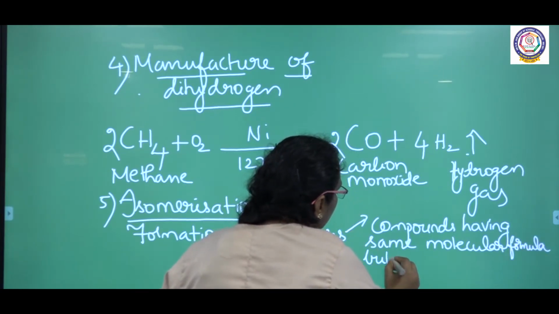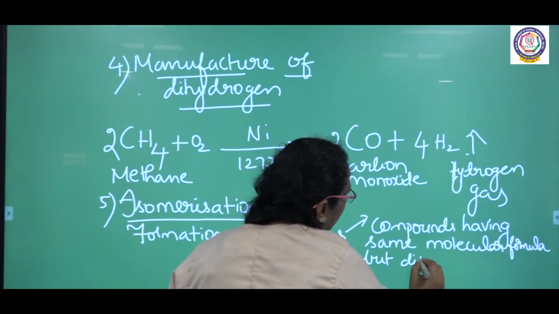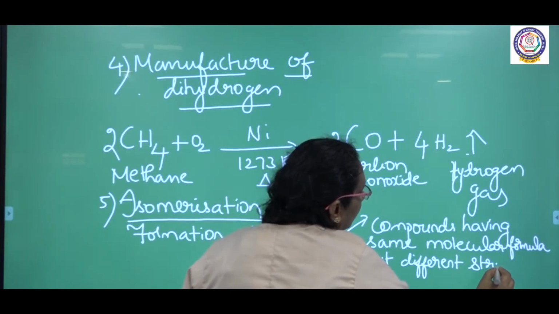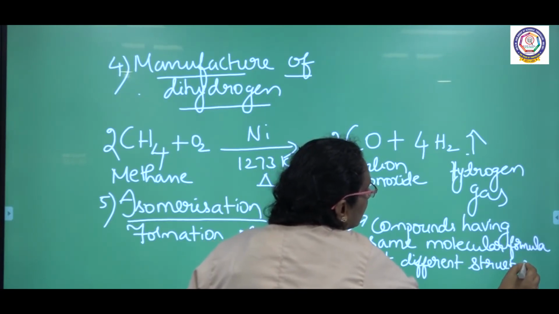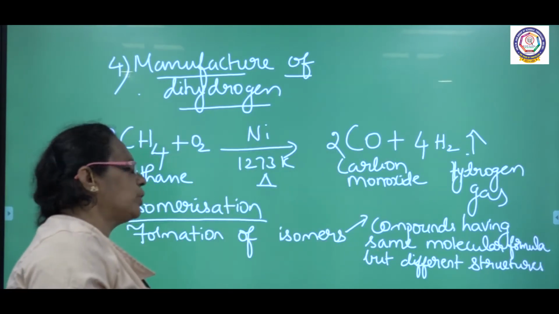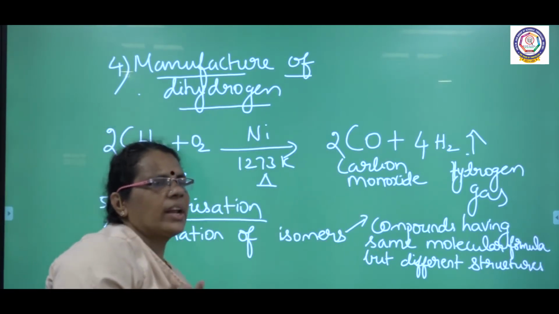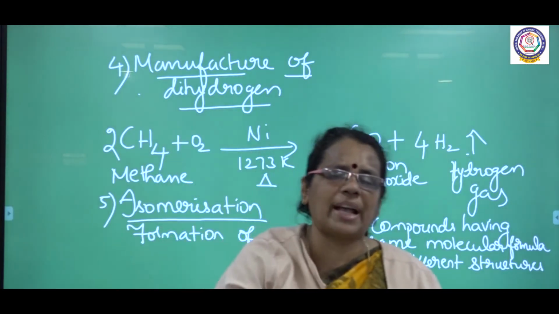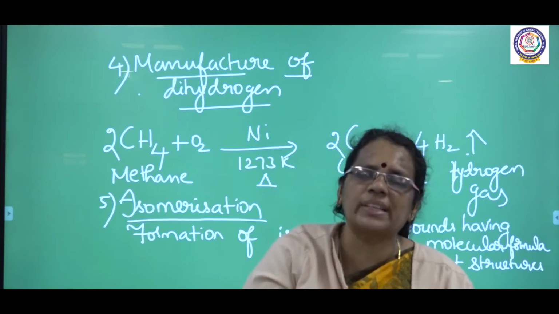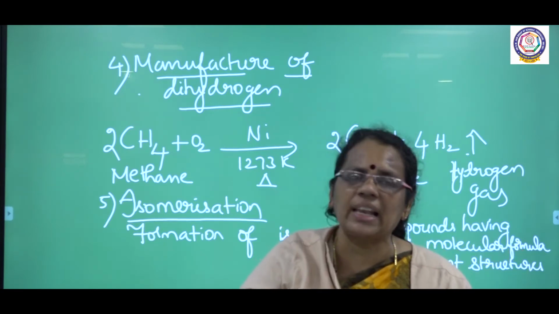We can call them isomers. So here we are going to convert the alkanes into isomers. For example, a straight chain compound I am going to convert into a branched form. We are going to get the isomers from the source, which is an alkane.